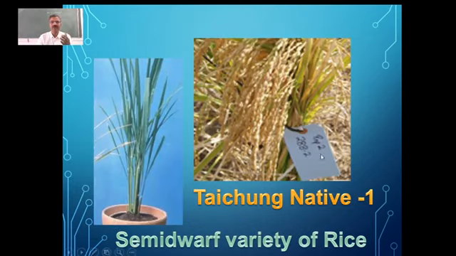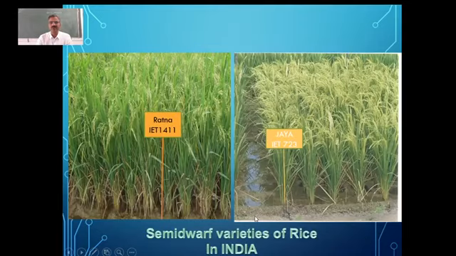And in this institute, they developed another variety called Taichung Native 1. And some of the Indian varieties have been developed in our country, like Ratna and also Jaya. So they are the semi-dwarf varieties of rice, which have a lot of productivity. The yield is very good.